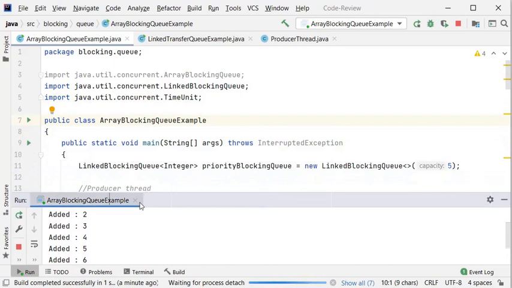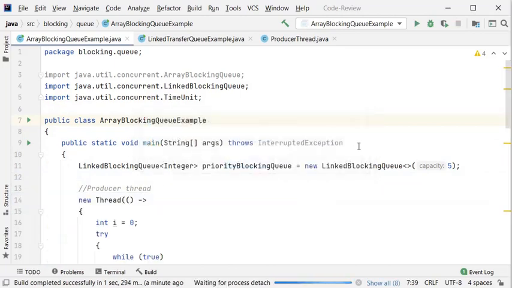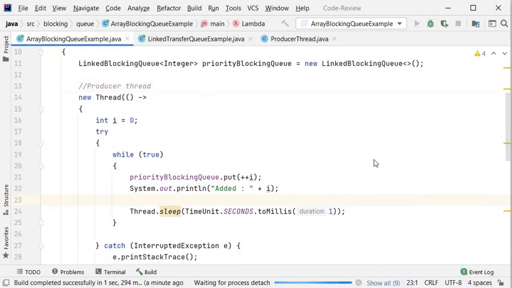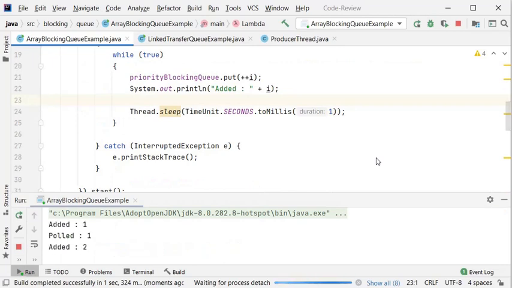Now what I'll do, I'll use the unbounded. Unbounded, you already know about the unbounded blocking queue. So an unbounded blocking queue means you cannot limit the size of the queue. So right now I did not provide the initial capacity of the queue here. So this will become an unbounded blocking queue. So now I'll run it and you can see.